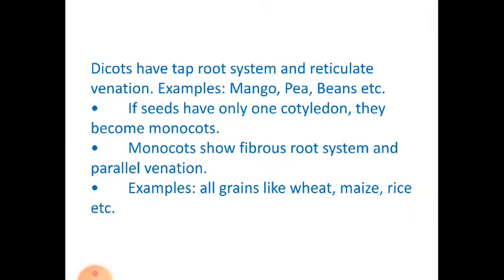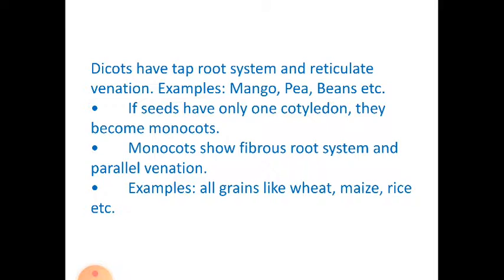So this was all about angiosperms. Now dicots have taproot system and reticulate venation. Now you have learned about parallel venation and reticulate venation in your class 7, but let us again revise it. Examples of dicots are mango, pea, beans, etc. If seeds have only one cotyledon, they become monocots.